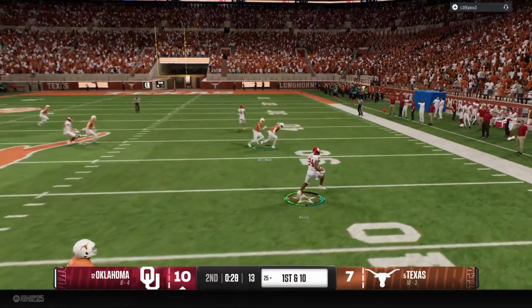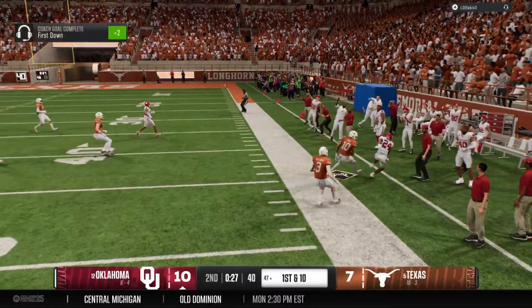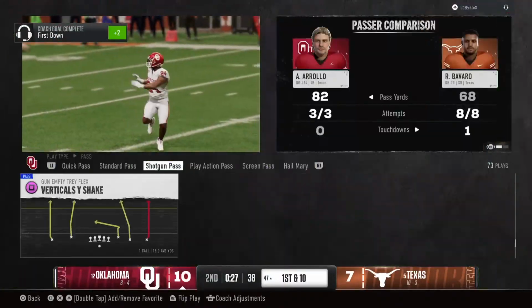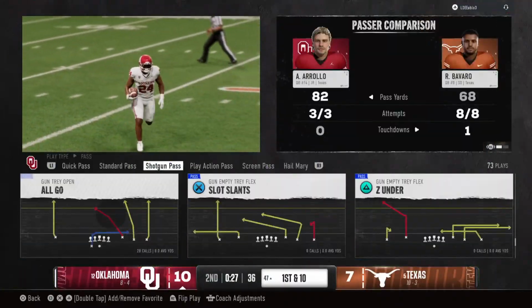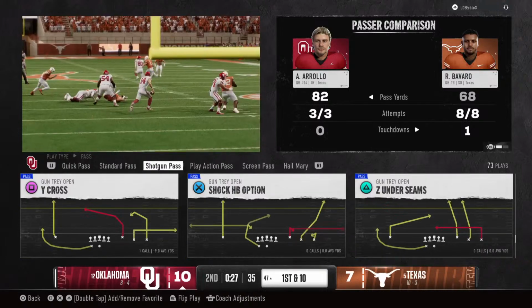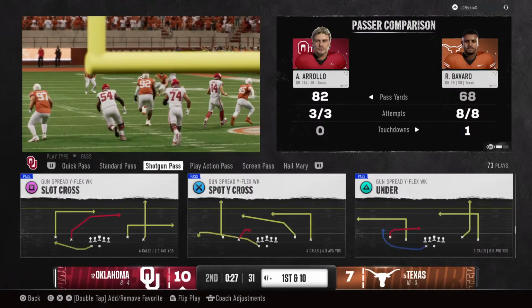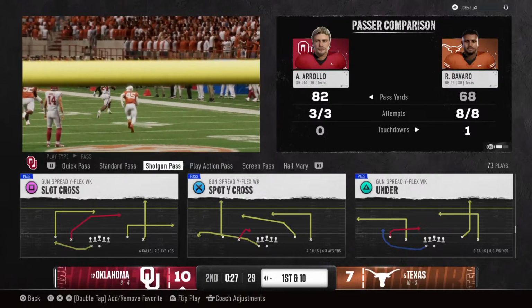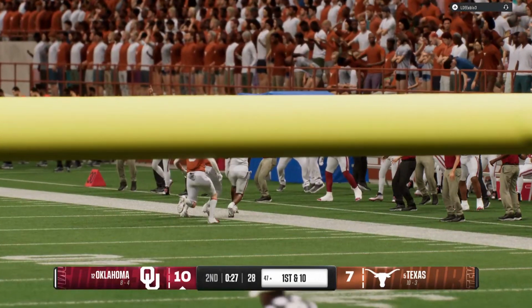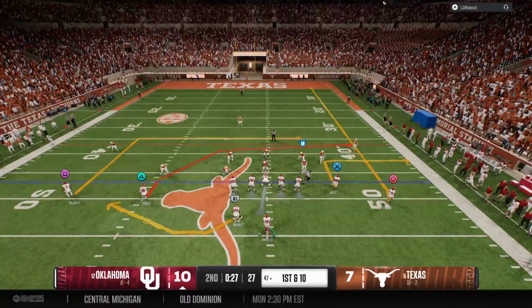Scrambling, now he'll make the throw. He's got a receiver wide open here. Heads out of bounds after a solid gain, more than enough to pick up a first down. What a pitch and catch by the quarterback and receiver for a big gain for this offense. Fresh set of downs. It's 1st and 10.